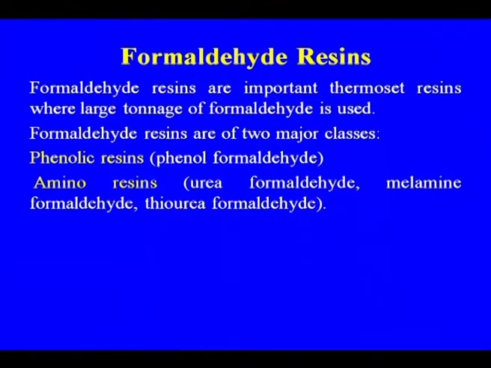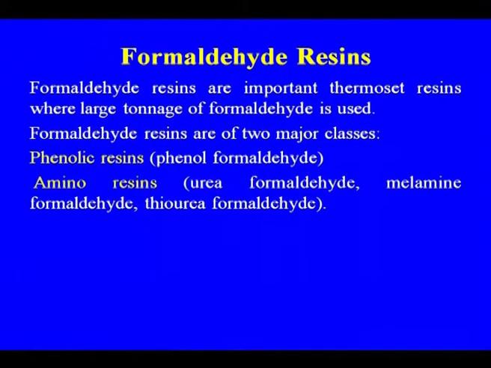I told you this while discussing formaldehyde: this is the reason for the importance of methanol from the petrochemical point of view as an intermediate, apart from fuel and fuel cell and methanol to olefin technology. One of the major consumers is formaldehyde manufacture, and this formaldehyde we are using in the manufacture of the resin.